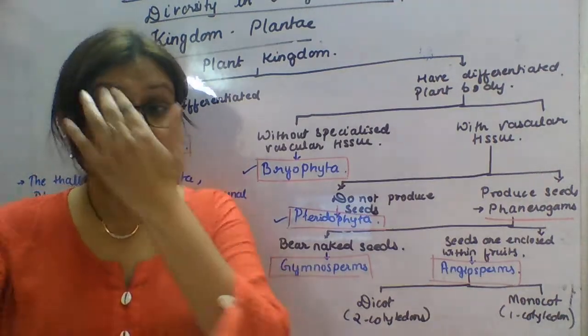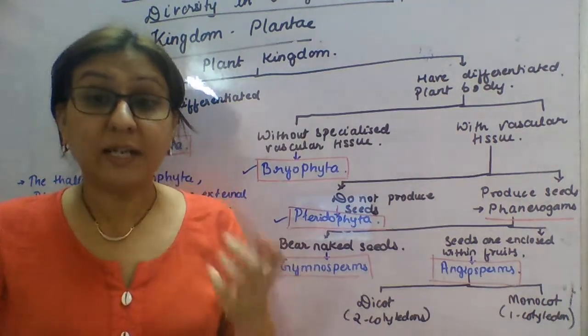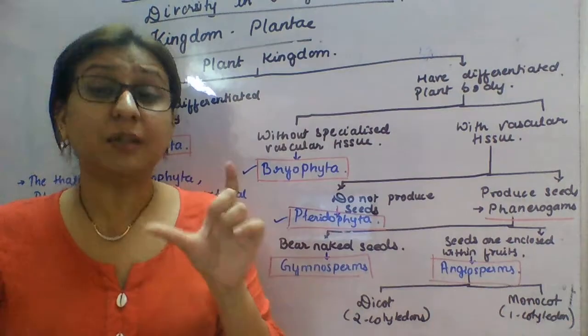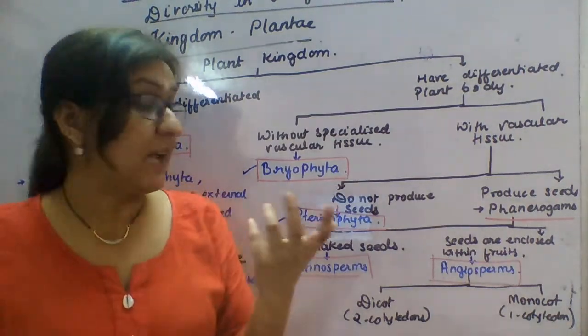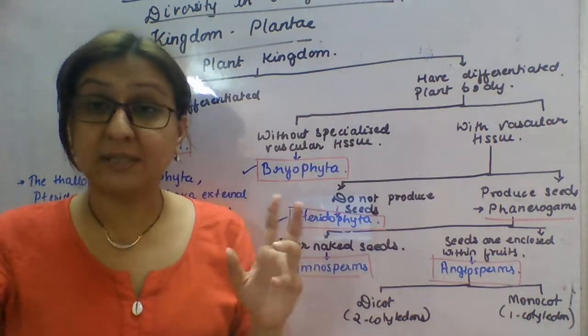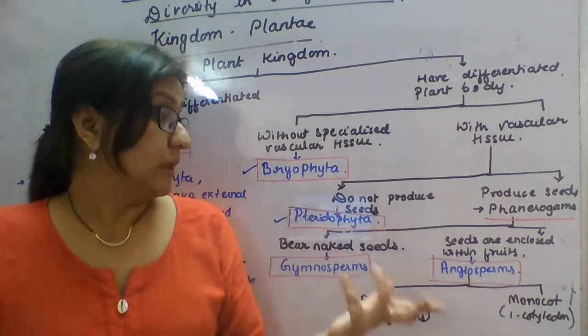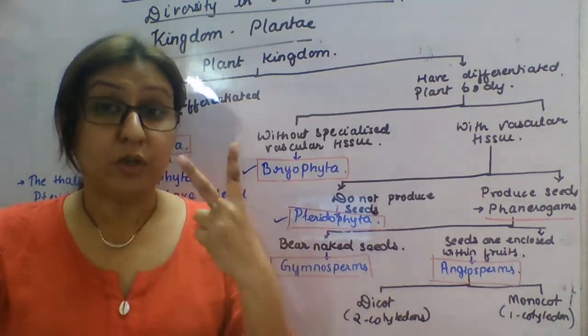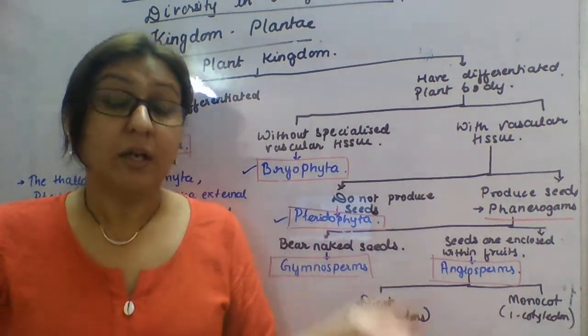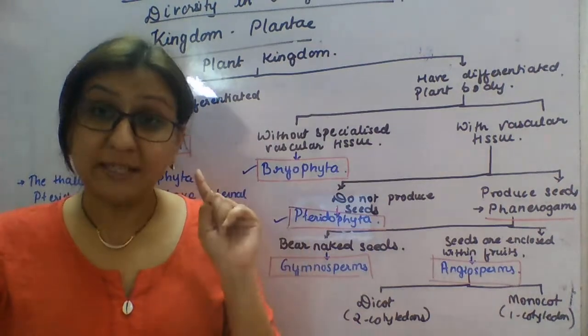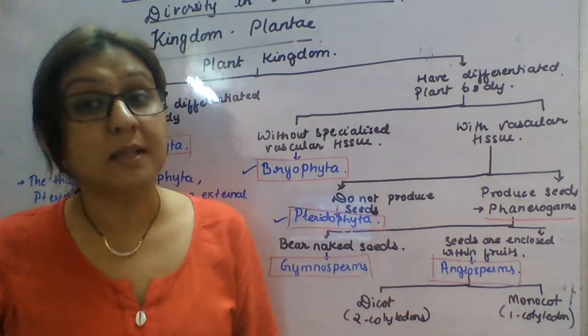Few seeds have a single cotyledon, cotyledon meaning seed leaf, whereas few seeds have two cotyledons. The seeds having two cotyledons are dicot, whereas the seeds having only a single cotyledon are called monocot.